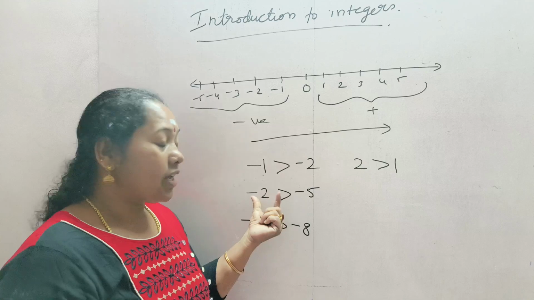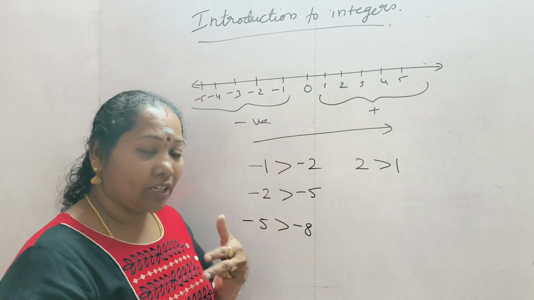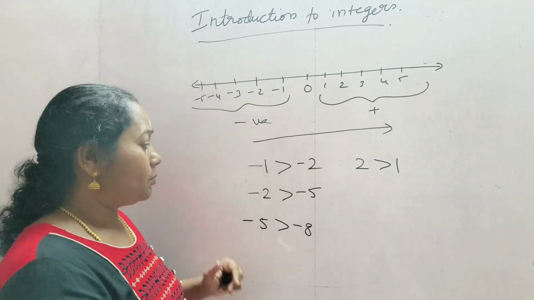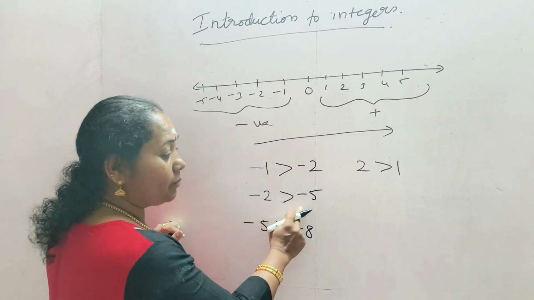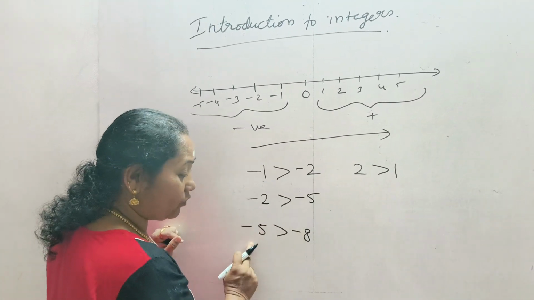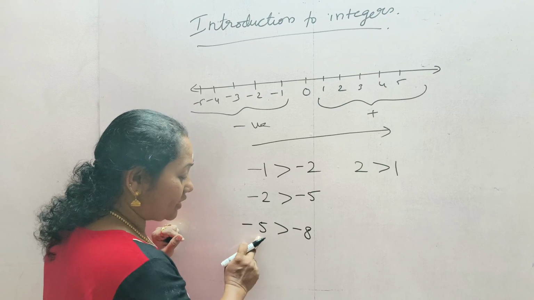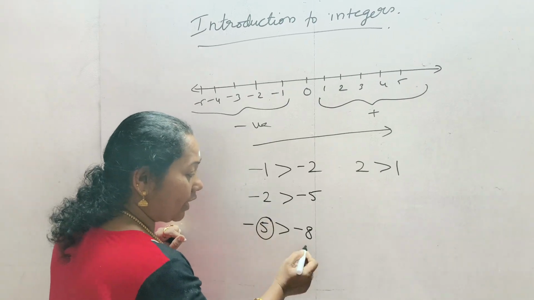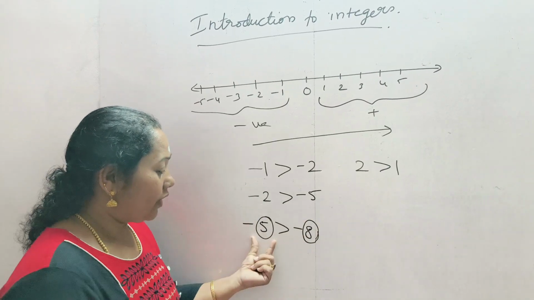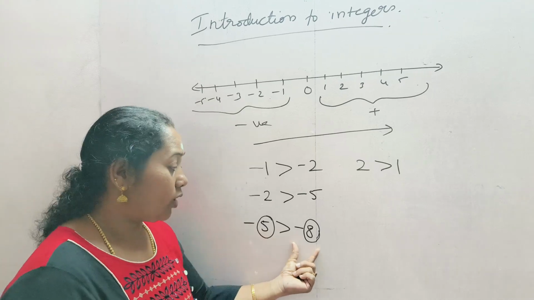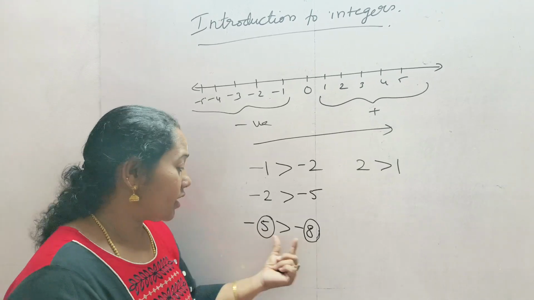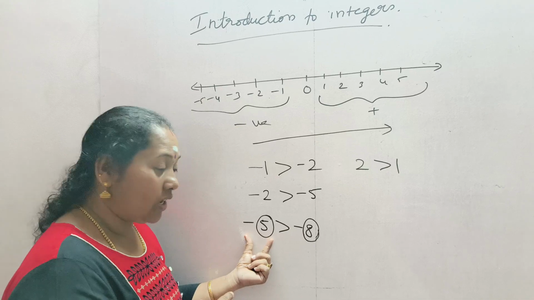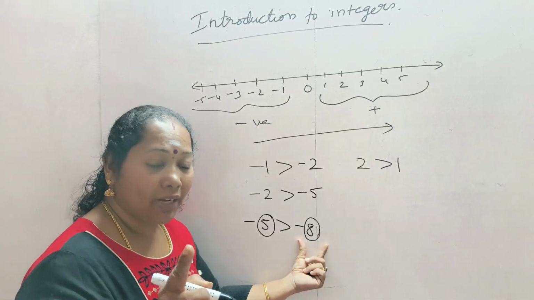In negative numbers, as the number is decreasing, the value will be increasing. Means -2 is greater than -5. -5 is greater than -8. The value of 5 is smaller than 8 in positive integers, but the value of -5 is greater than -8 in negative integers.